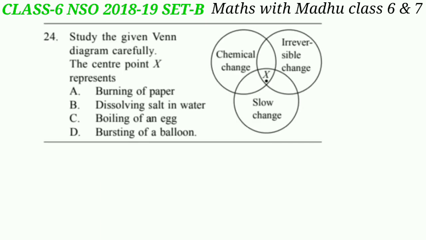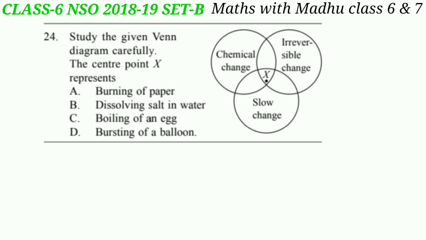Now question number 24. Study the given Venn diagram carefully. The center point X represents what? Look at the Venn diagram. X would be chemical change, irreversible change and slow change. So center point X represents a chemical, irreversible and slow change.